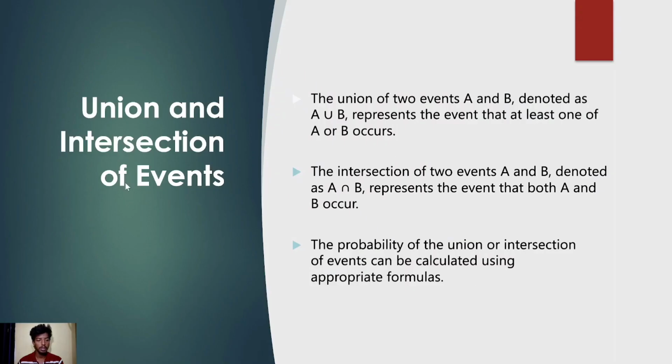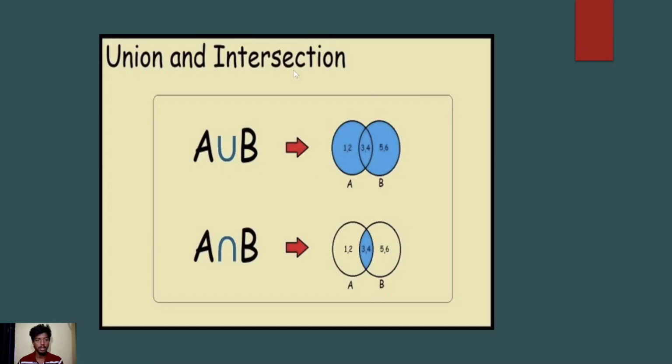Union and intersection of events. The union of two events A and B, denoted as A union B, represents the event that at least one of A or B occurs. The intersection of two events A and B, denoted as A intersection B, represents the event that both A and B occur. Notice the difference: A or B occurs, A and B occurs. The probability of a union and intersection of events can be calculated using the appropriate formulas.